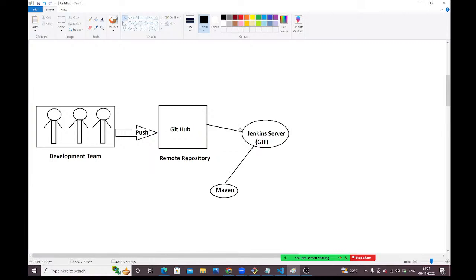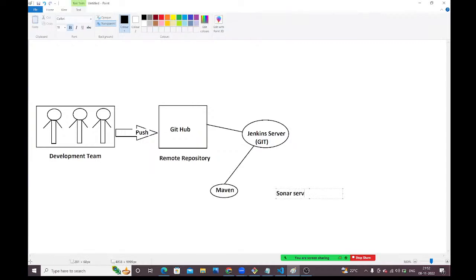Once the code is downloaded, Jenkins will take the help of Maven to build that code and to create the package. That's why we are integrating Maven with Jenkins. Next, here we are going to integrate the Sonar server also with Jenkins.